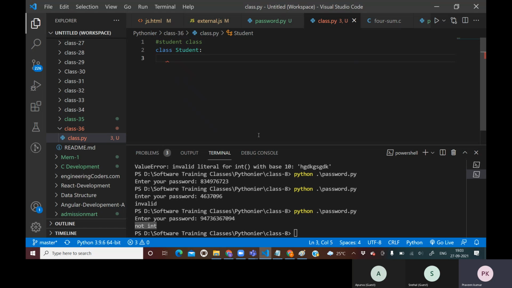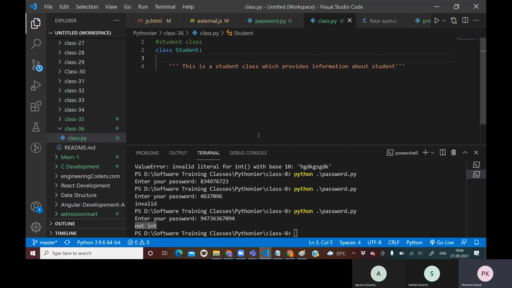Now inside this class I'm going to write something about this class. So triple quotes here, it is the doc string. This is a student class which provides information about students.